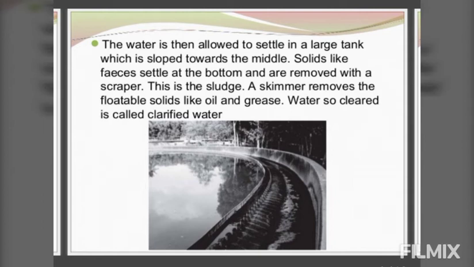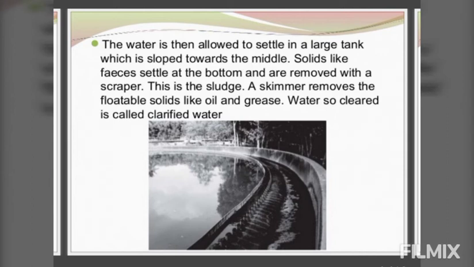Here the speed of the wastewater is reduced in order to allow the sand and grit pebbles to settle down. Then wastewater goes to a very large tank. You can see a water clarifier. The tank is sloped towards the middle to allow organic materials like feces to settle at the bottom, and the solid particles are removed with scrapers. Here floatable solids like oil and grease are also removed with a skimmer. Means all these things which are floating on the water are removed with the help of the skimmer. The cleared water is called clarified water.